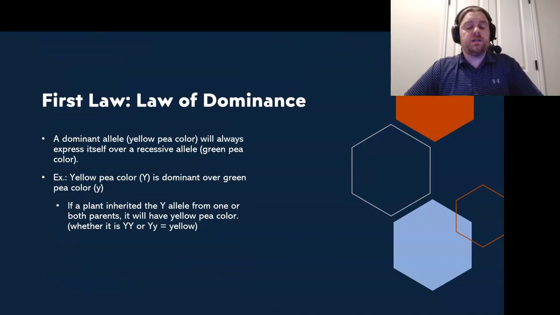So yellow pea color, or uppercase Y, because we always assign the uppercase letter to the dominant trait, is dominant over green pea color, or lowercase y. So if a plant offspring inherited that uppercase Y allele from one or both parents, it will have a yellow pea color. So whether it is homozygous dominant or heterozygous, it will always be yellow.